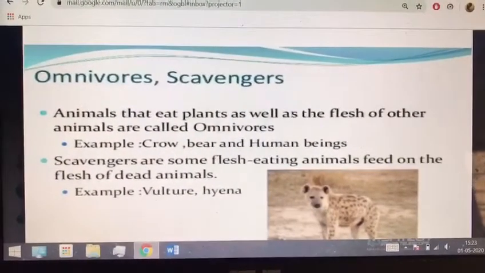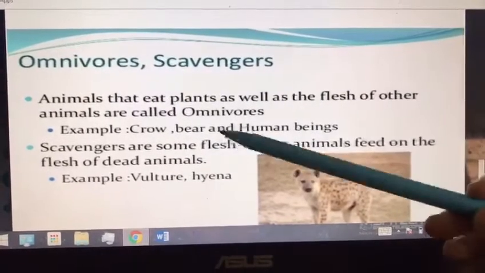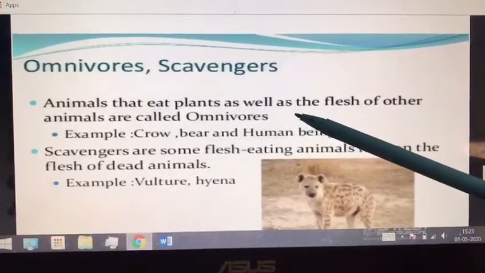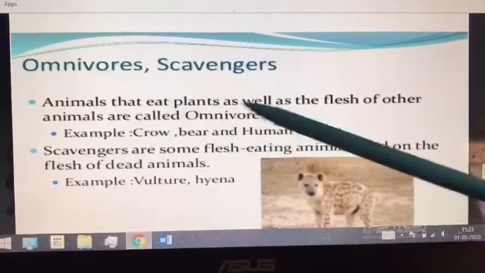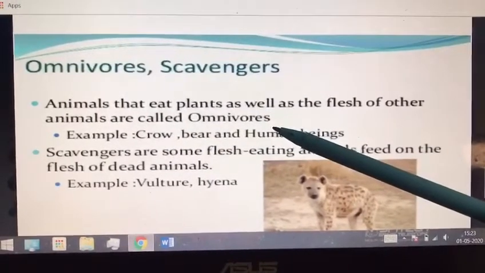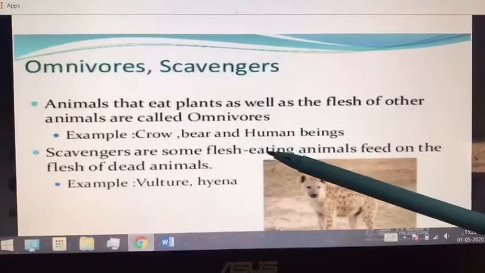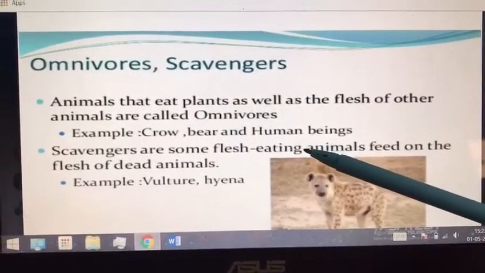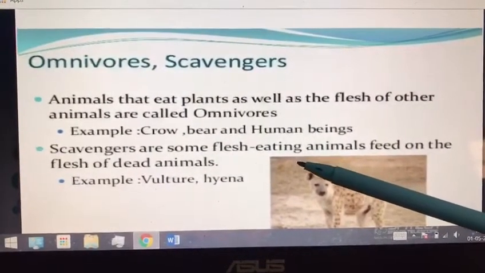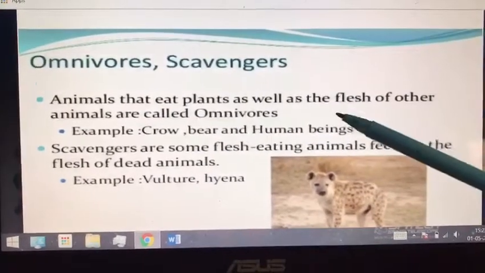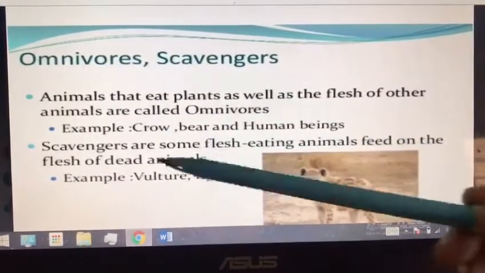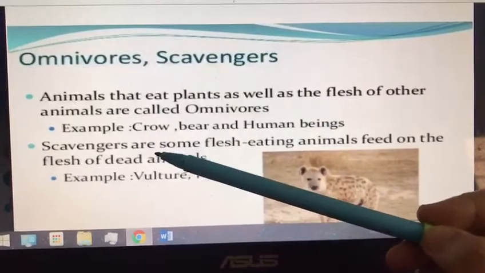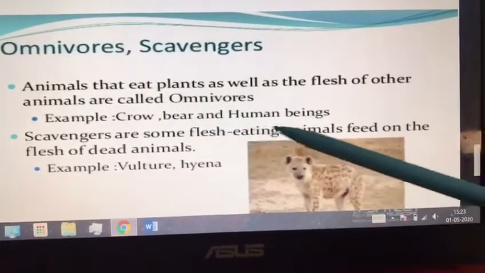Omnivorous animals and scavengers. Animals that eat plants as well as the flesh of other animals are called omnivorous animals, like human beings. We human beings can eat both plants and flesh. Some more examples of such animals are crow, bear and human beings.